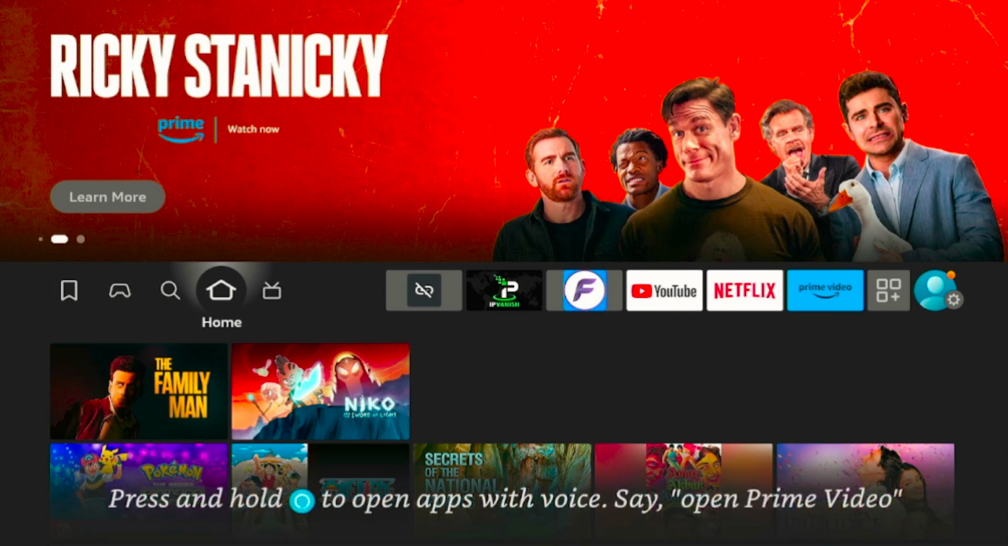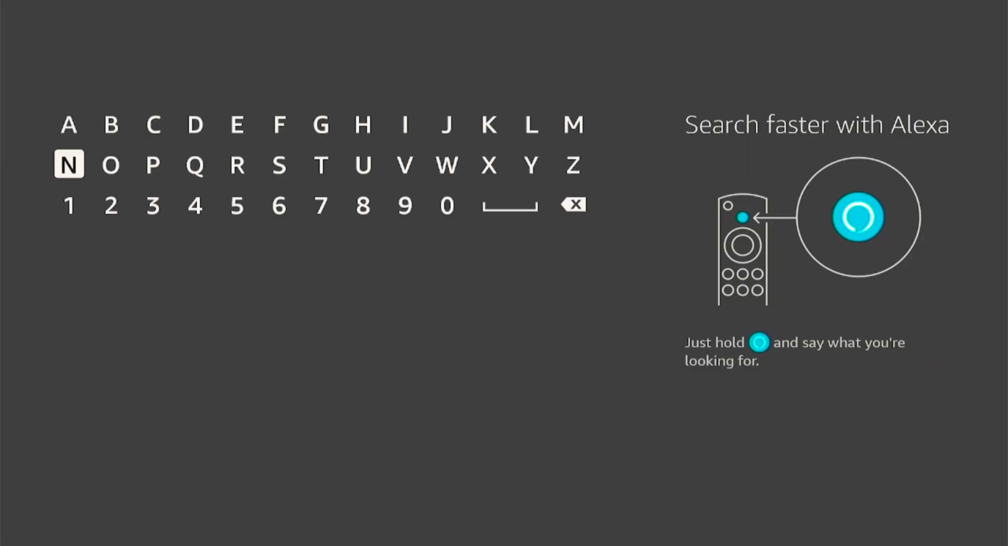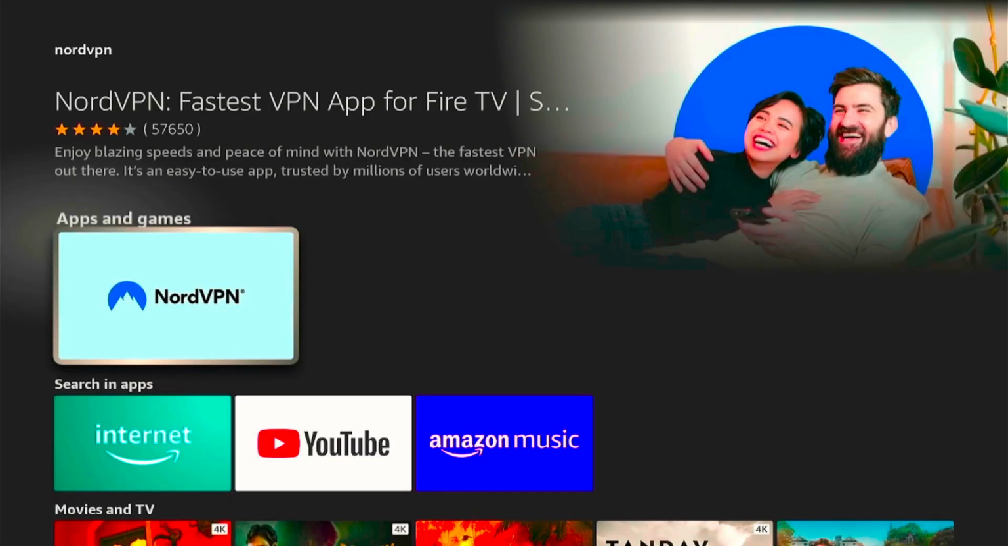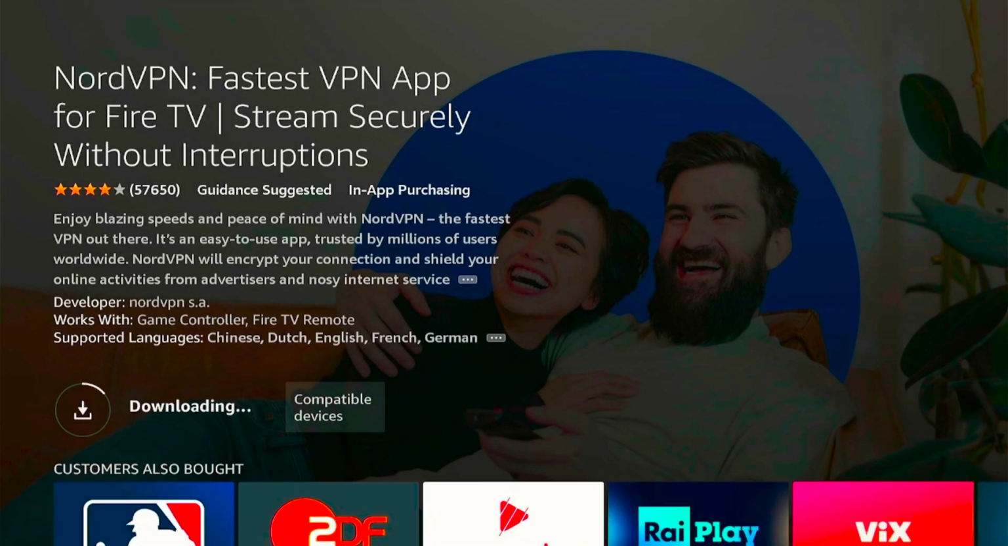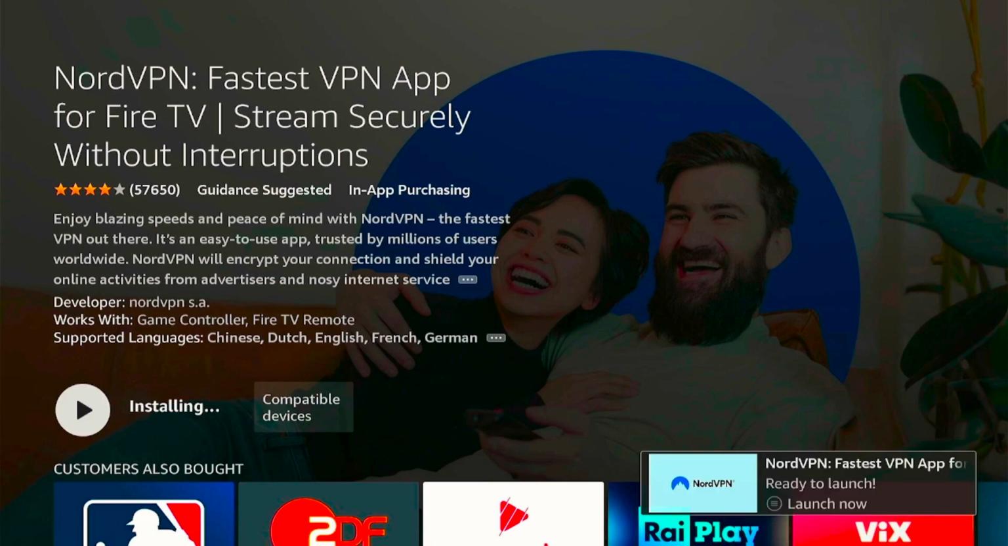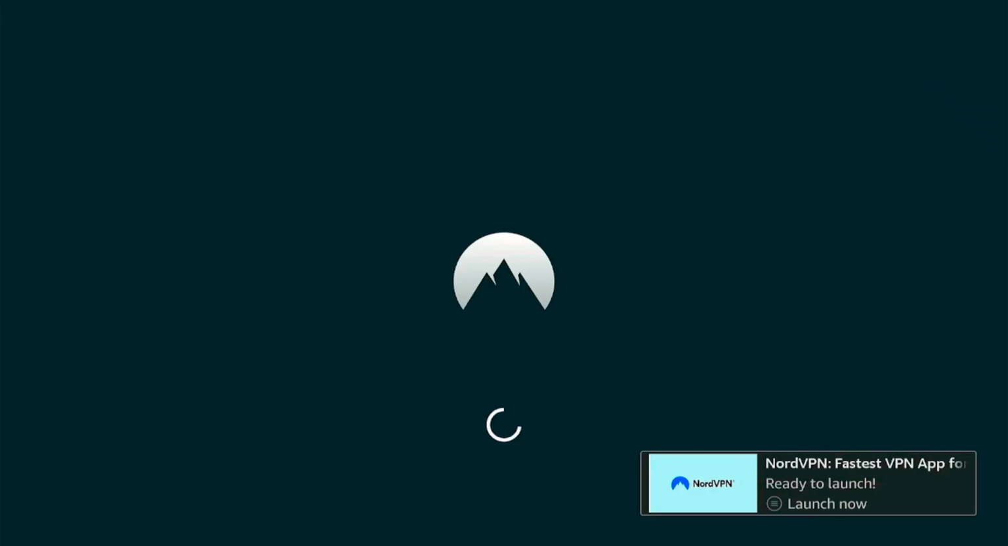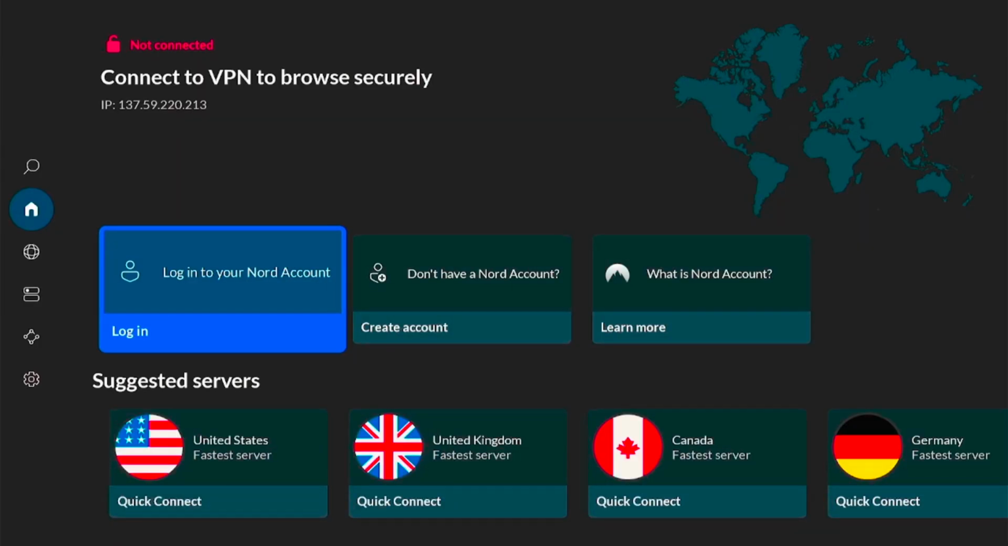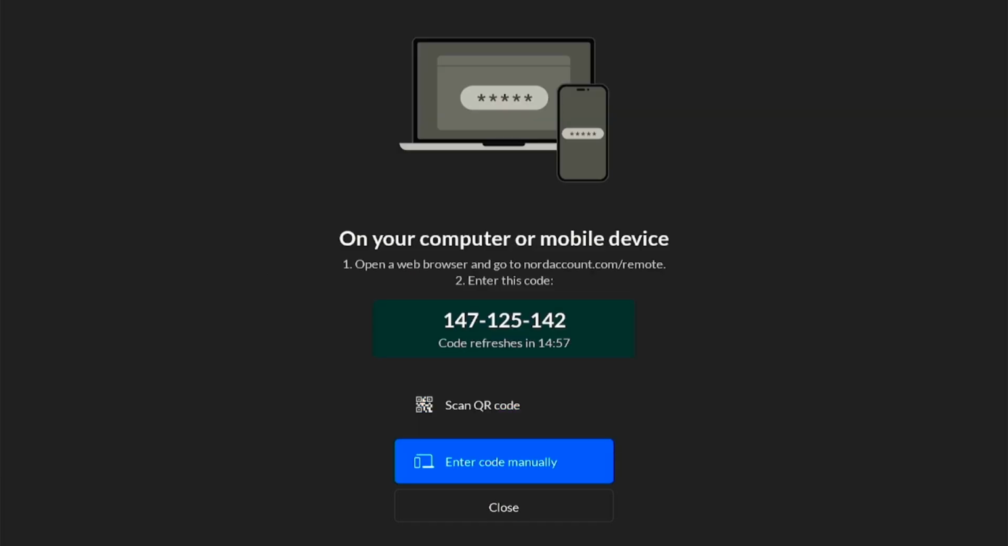You can download it from the Amazon App Store. Just go to the search bar and type NordVPN. Select NordVPN from the results below and download it. Once the downloading is complete, open it. You will be prompted to scan your QR code or enter the code manually. If you don't have an account yet, don't worry, I will help you get one.